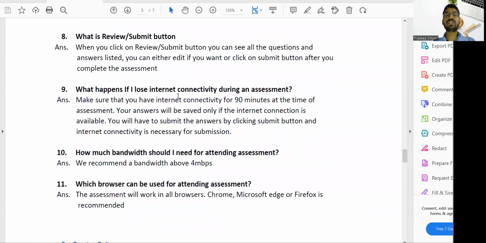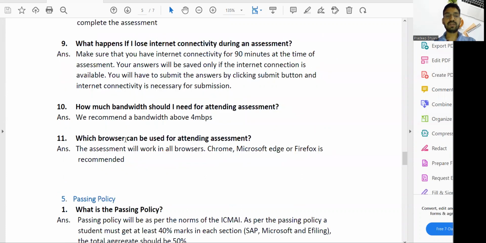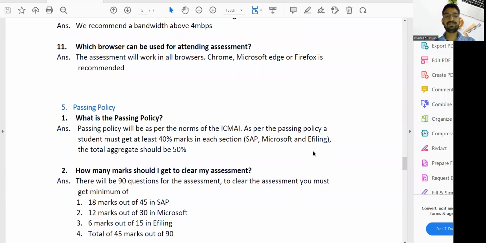What happens if I lose internet connectivity during the assessment? If there is an internet issue, you can log in again and you will resume from the last question. How much bandwidth is required for the assessment? 4 Mbps at least. Which browser will be used? Microsoft Chrome, Microsoft Edge, Firefox, any you can use.